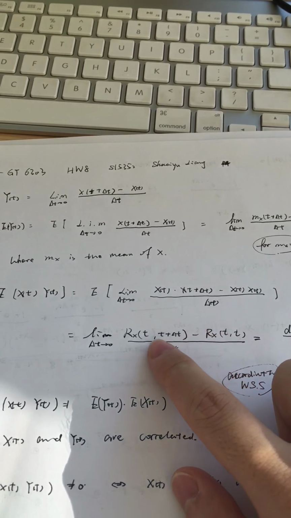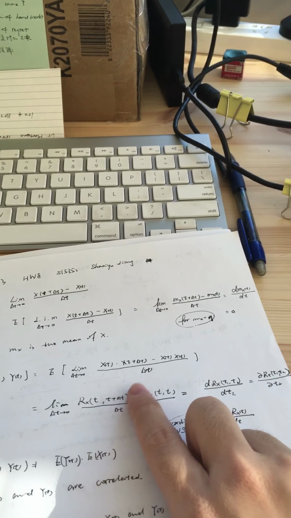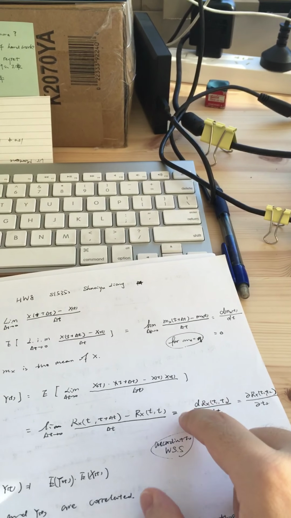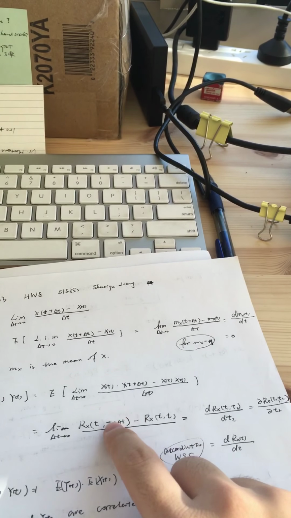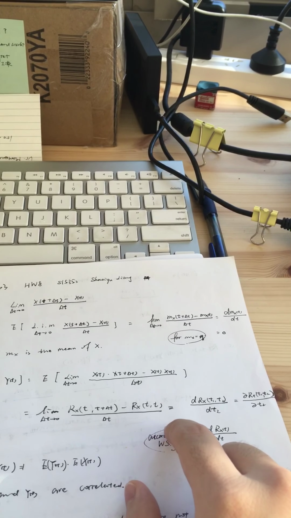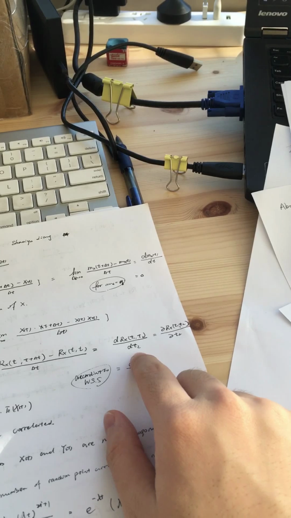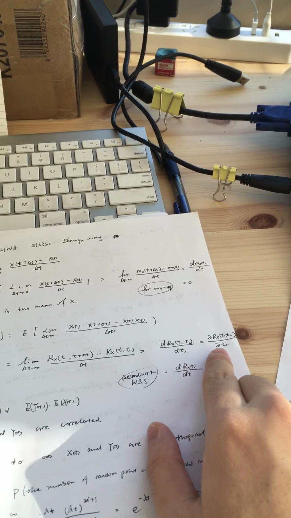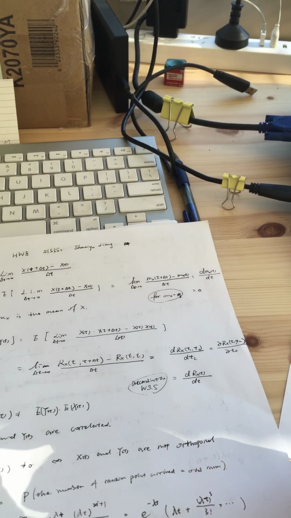So we acquire the correlation of the first time, X(t) and X(t plus delta t), the autocorrelation of different times over delta t, which is the definition of the derivative of the correlation of X, and it could be written as a partial derivative.